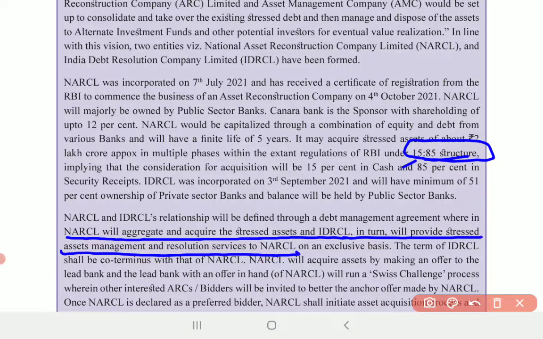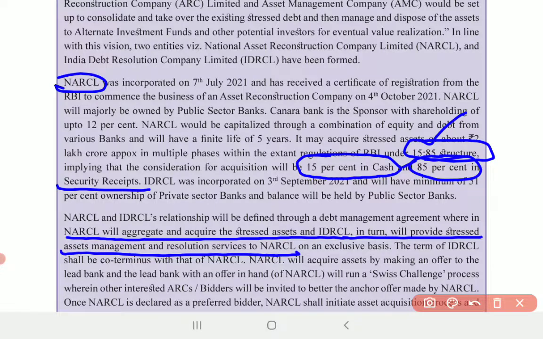It will do so in a 15:85 structure, implying the consideration for acquisition will be 15% of the value in cash to the banks and 85% in security receipts. Only after resolution with the debtor will NARCL return the complete amount to the bank.